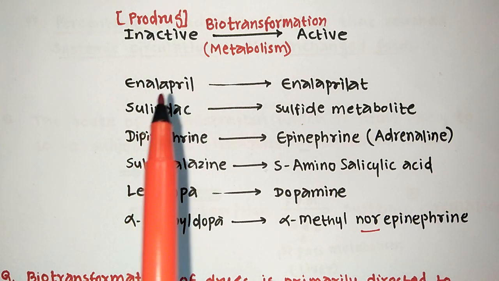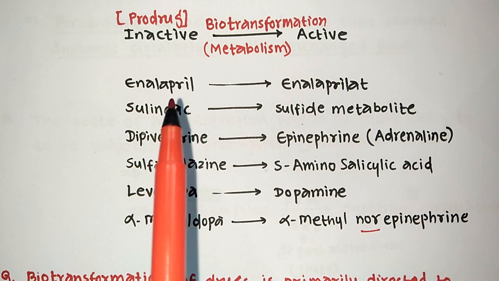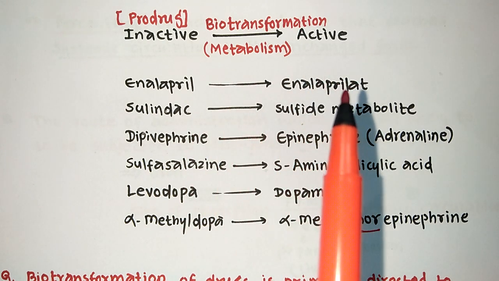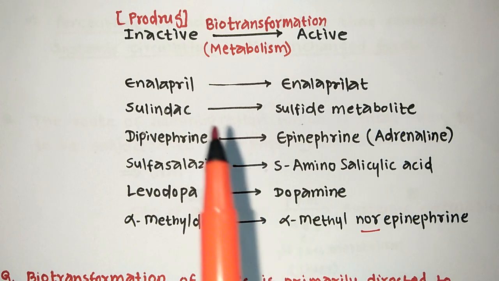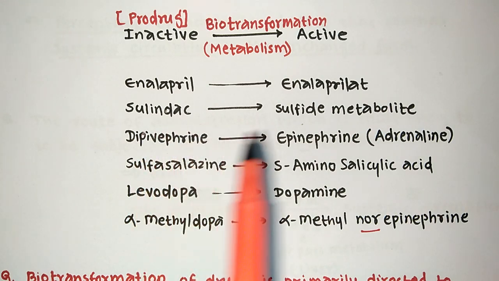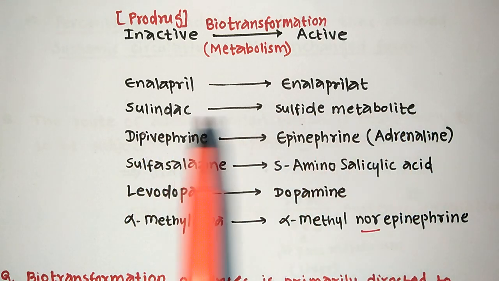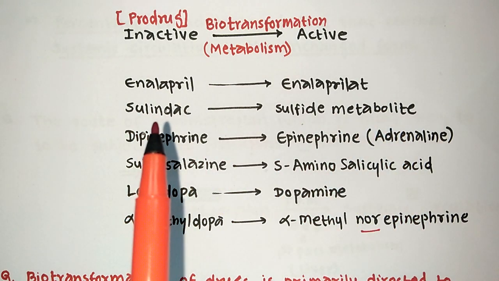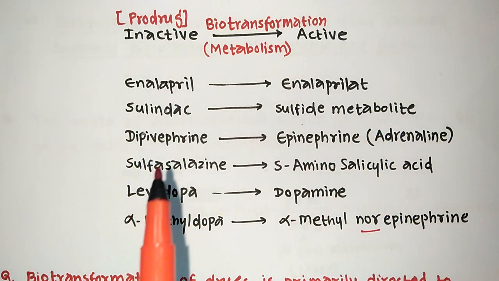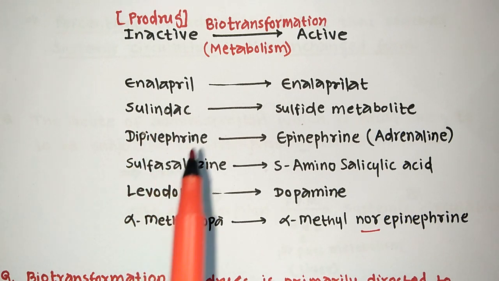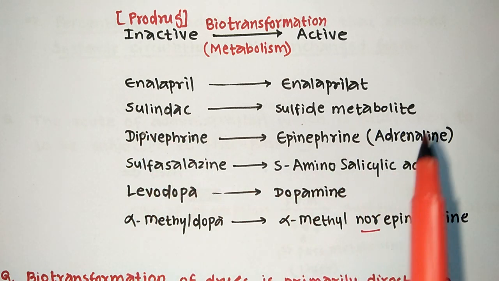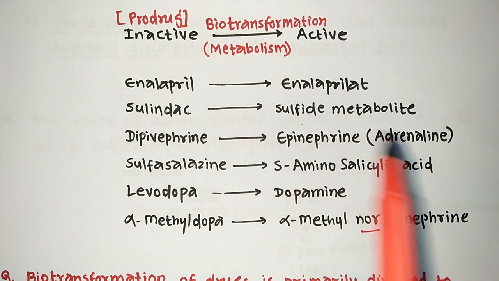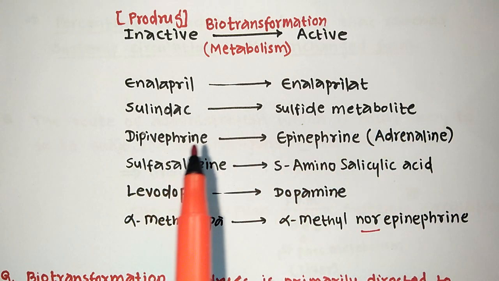Enalapril is an inactive form of drug, that is, a prodrug, which is transformed in the body into enalaprilate, which is the actual active drug moiety. Next is Sulindac. Sulindac is an inactive form, it is a prodrug, and its sulfide metabolite is the active drug. Next is dipivefrin. Dipivefrin is a prodrug of adrenaline. Adrenaline is also called epinephrine. So the prodrug for this neurotransmitter is dipivefrin.